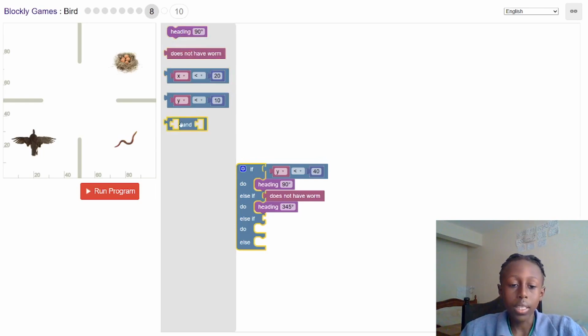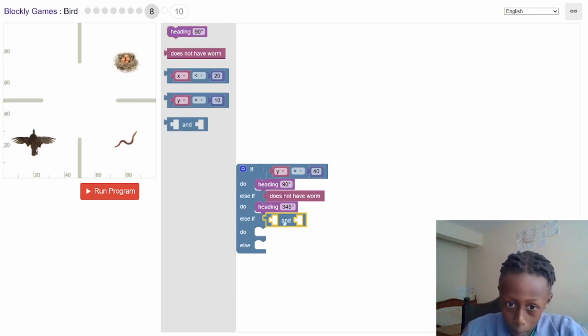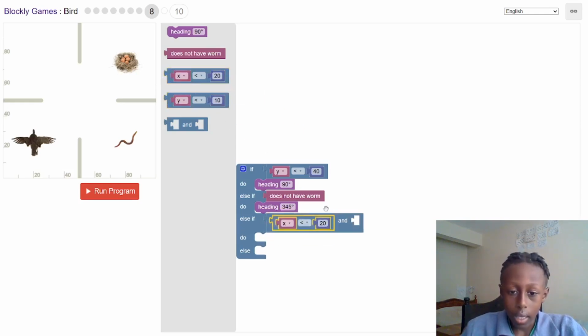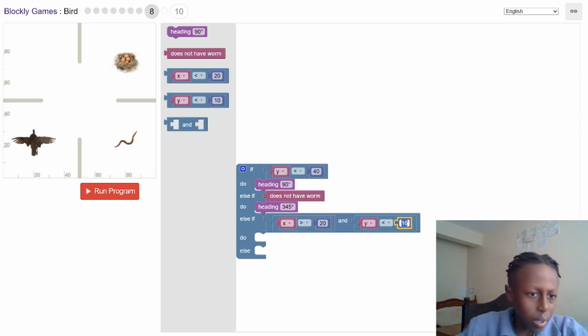So I want this. And means if these two puzzle pieces are both true. So I want X and I want Y. Let's see if it's gonna work. Then like that. So I want it to be, let's do 50. Yes, 50.